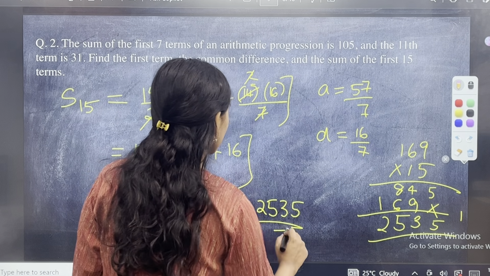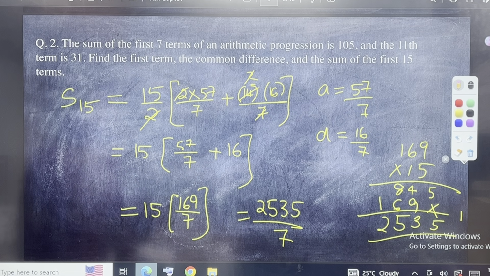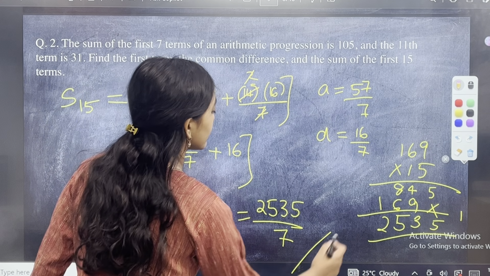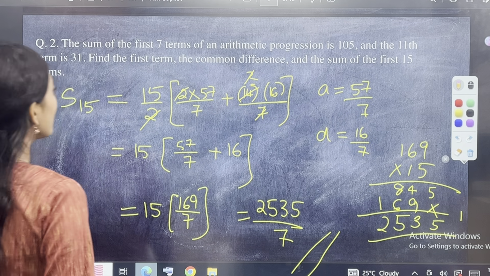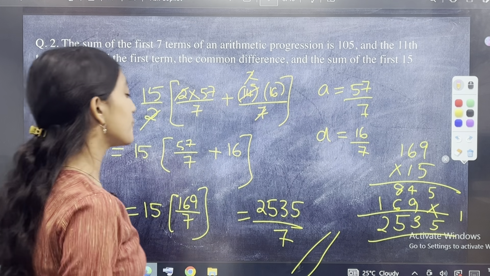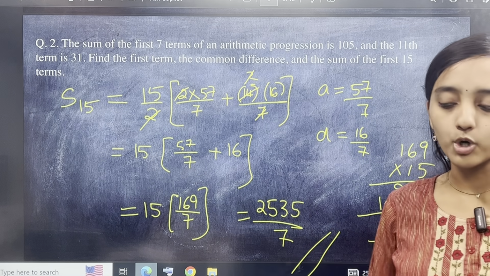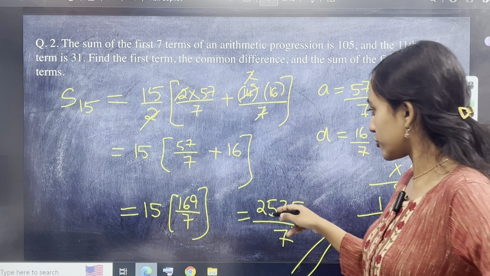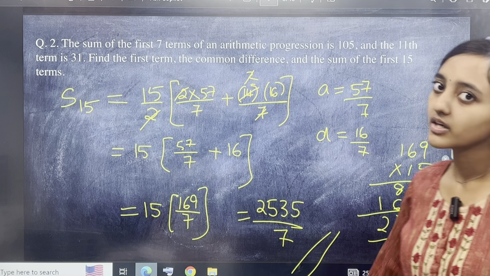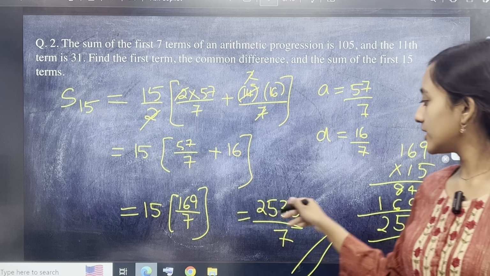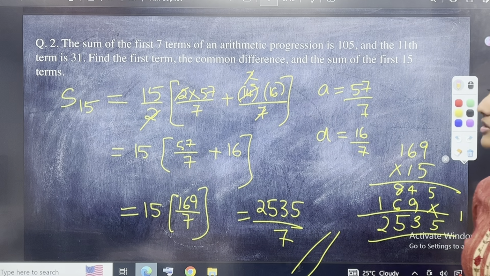2535 divided by 7 is the correct answer. Thankfully, I did not make any multiplication mistakes. So the sum of the 15 terms is 2535 divided by 7. 2535 is not divisible by 7, so therefore we are not doing any more simplification, because if you check, 7 into 36 is 252, so 3 will be 21, and basically one remainder will be left. So this is not divisible by 7.